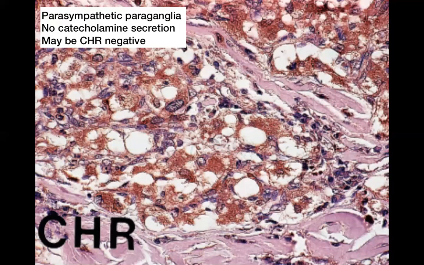And these are very important features to help us distinguish between a paraganglioma which arises in the head and neck region and a paraganglioma which arises elsewhere and metastasizes to the head and neck region. So we'll be able to distinguish between those two entities by using some of these features.